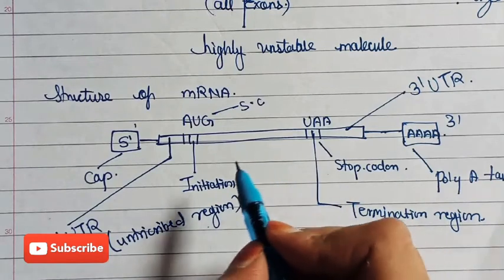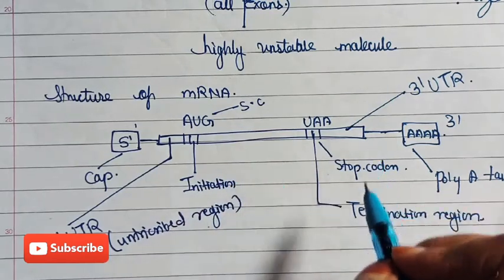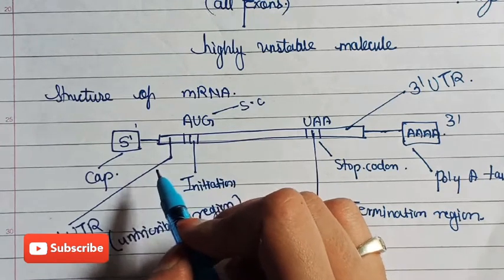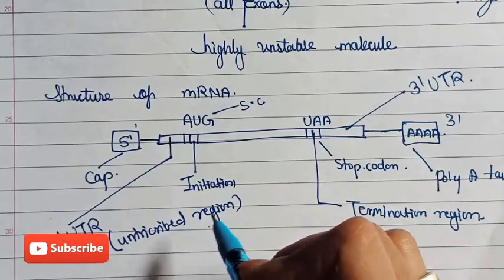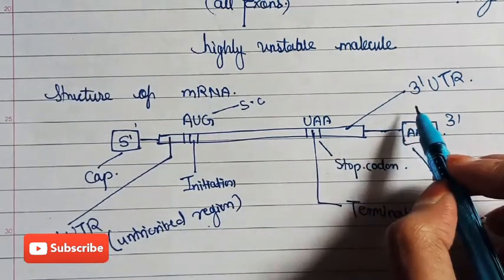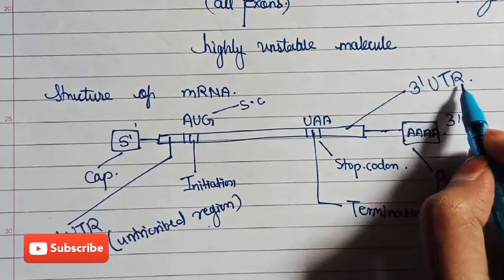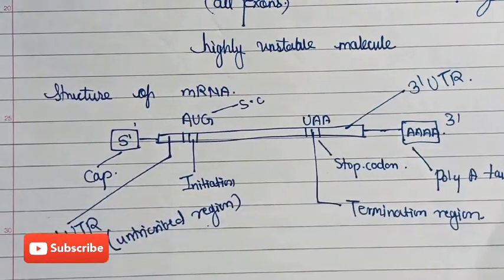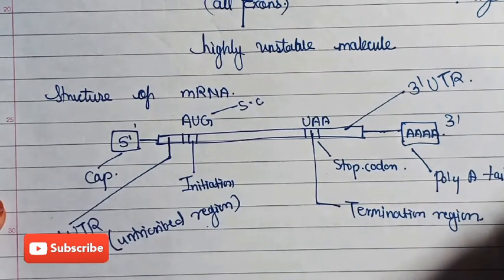As we know, before the initiation region there is a particular region before the start codon, and after the termination region there is a particular region. Before the initiation region there is a region known as the 5' UTR, meaning 5' untranslated region, and after termination there is the 3' UTR, meaning 3' untranslated region. So this is the structure of mRNA. After capping and tailing, the mRNA becomes stable.